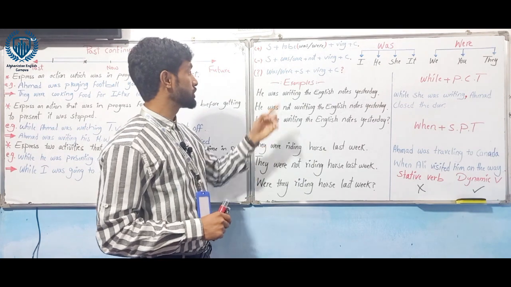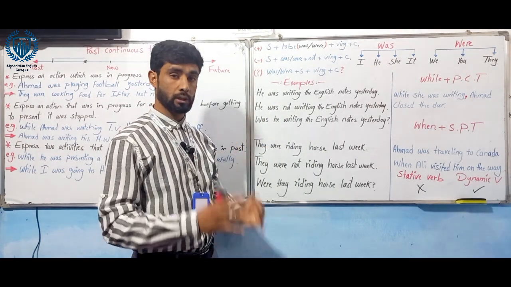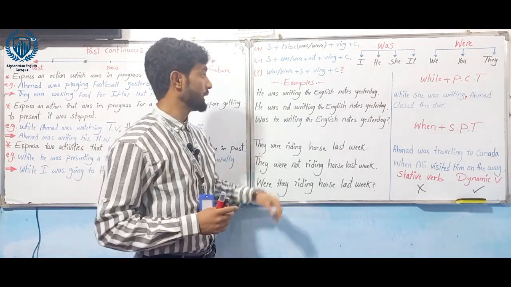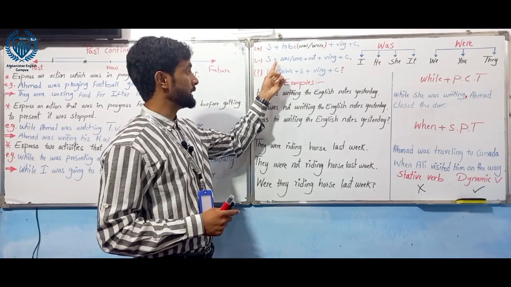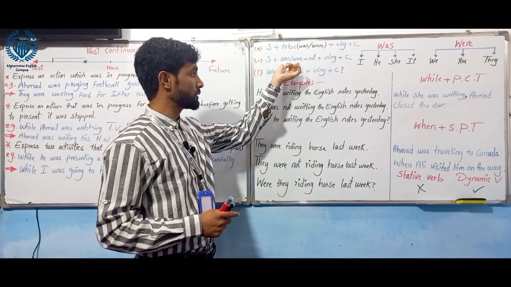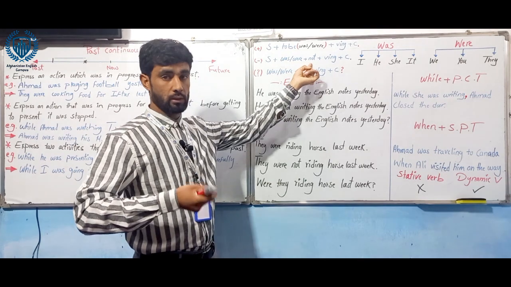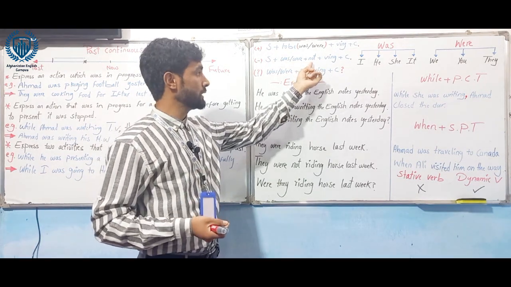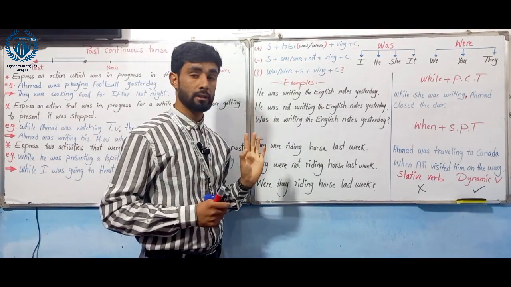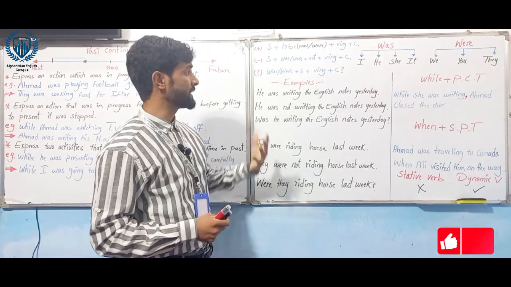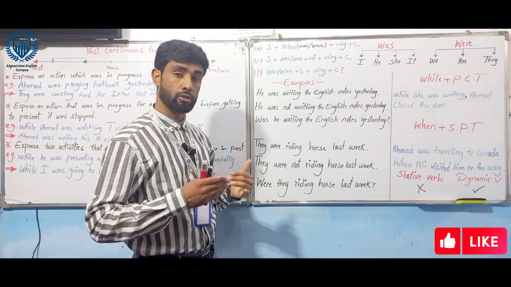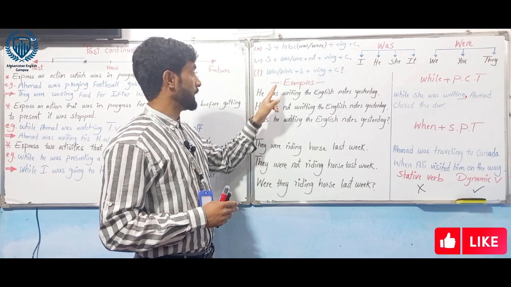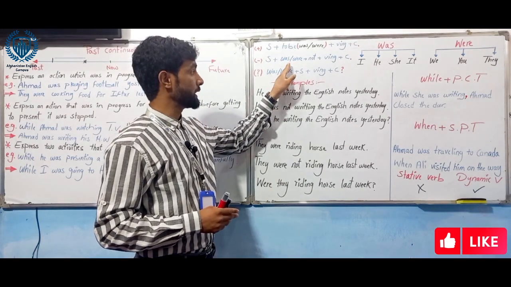And in order to change it to negative, when we want to change the sentence to negative, we bring the subject in the beginning, then the to be, was and were, and not. Not is added after the auxiliary verb, then verb ing plus complement. It's a negative sentence. To make it interrogative or question, we bring the auxiliary verb in the beginning.